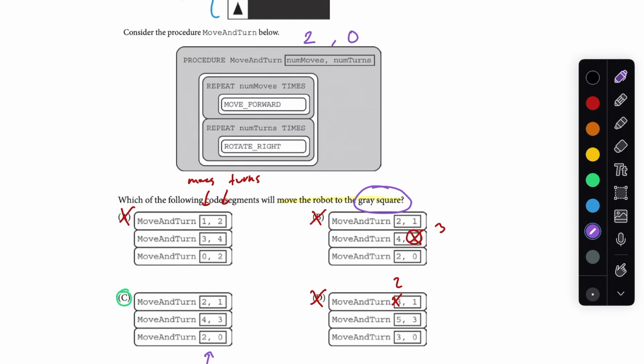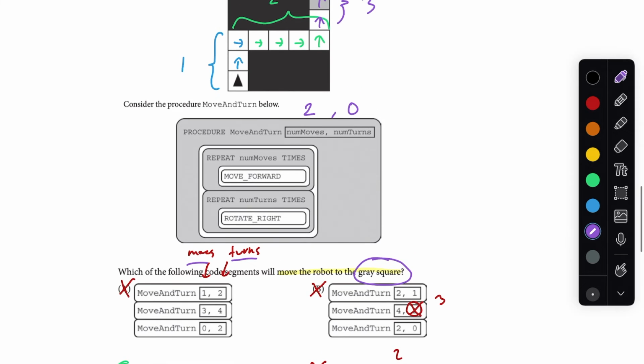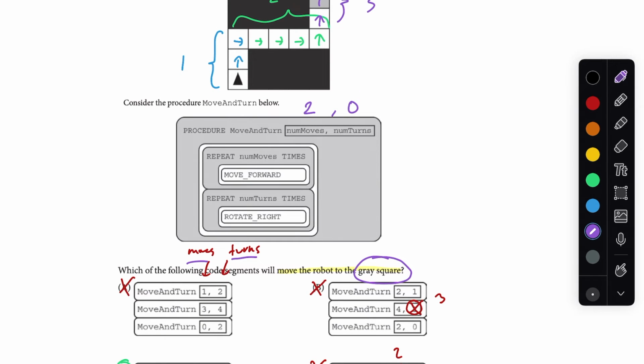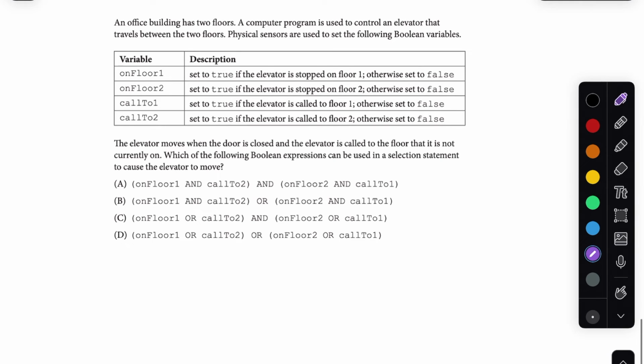I would say with this problem, make sure to not do it too quickly. Make sure you know which parameter is which so you don't mix them up. And yeah, just make sure you're doing it slowly. Moving on to the next problem.